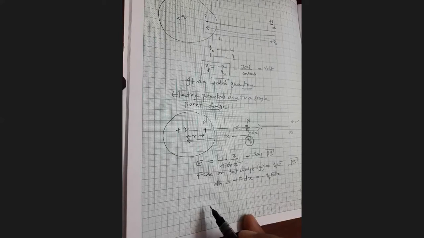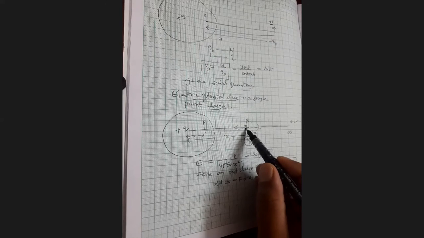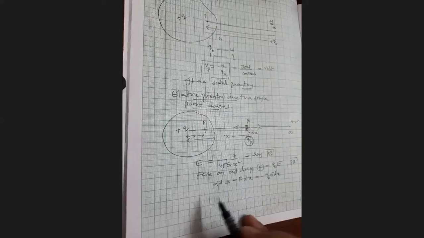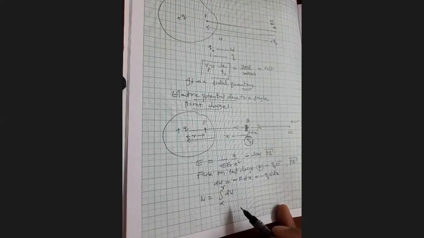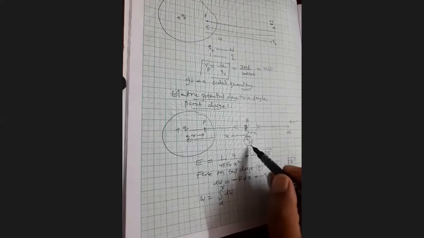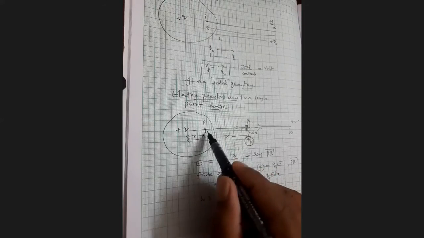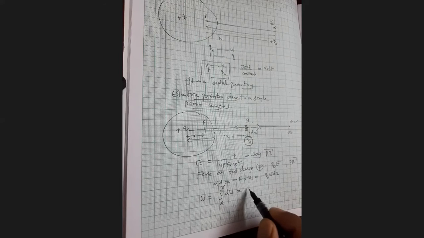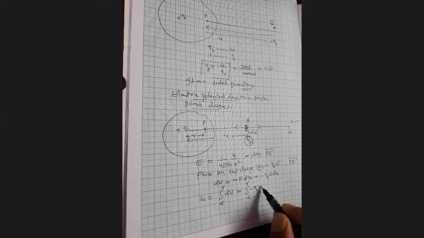Right. So now the total work done in bringing the test charge q naught from infinity to the point P, W, equals the integral from infinity to r of dW. What I am saying is, the total work done in bringing the test charge q naught from infinity to a point P, which is at a distance r from the given point charge, equals the integral from infinity to r of minus q naught E dx.